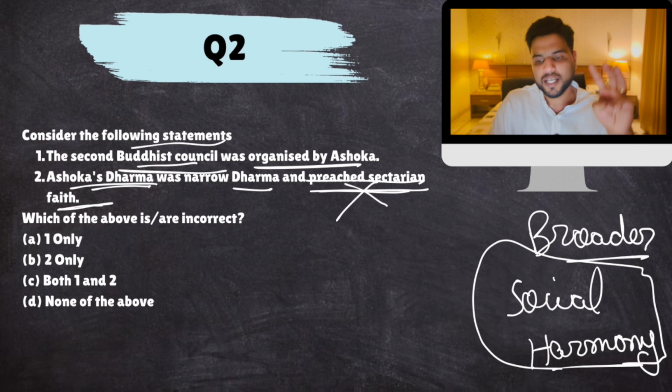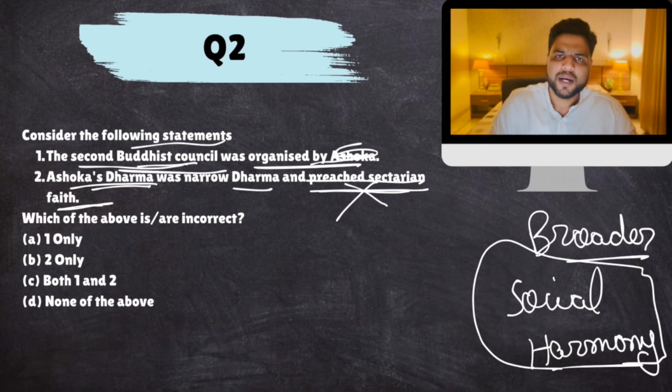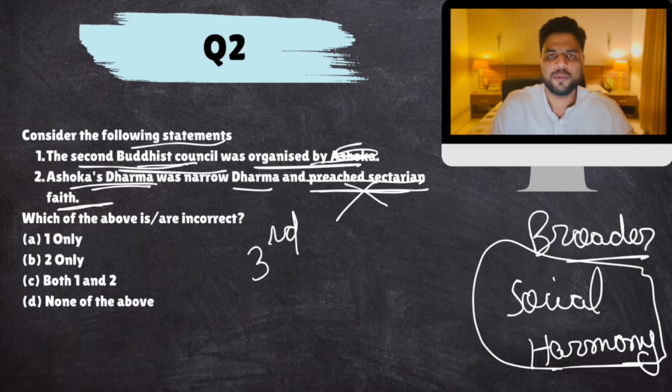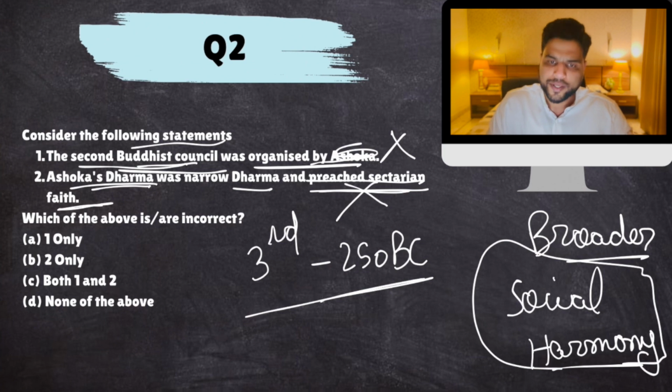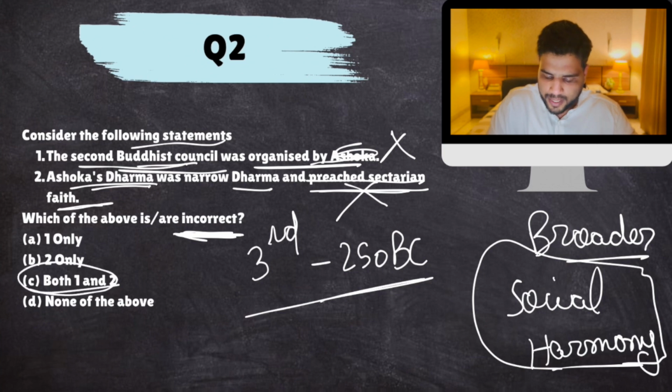Now, the Second Buddhist Council was not organized by Ashoka. It was organized by Kalashoka. Ashoka organized the Third Buddhist Council in his capital Patliputra in 250 BC. So this is also incorrect. Now the question asks which of the above is or are incorrect. This is very important. You generally make a mistake in that. Both statements are incorrect, so the answer would come out to be C.